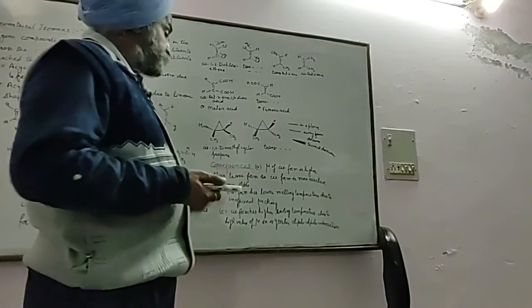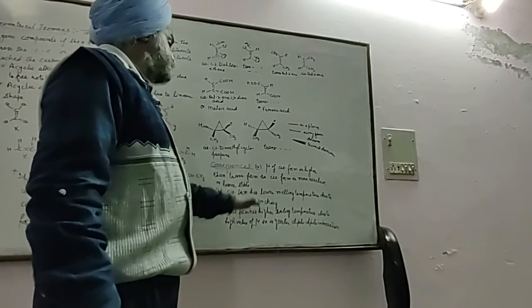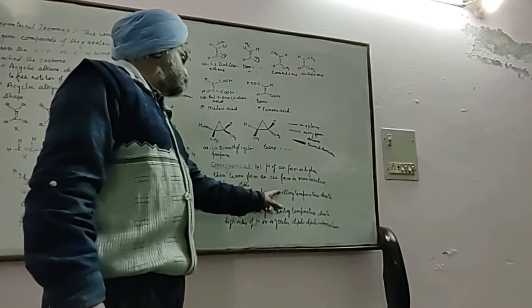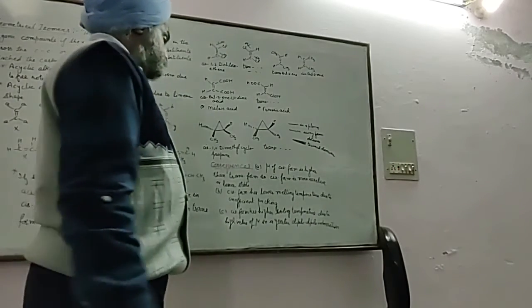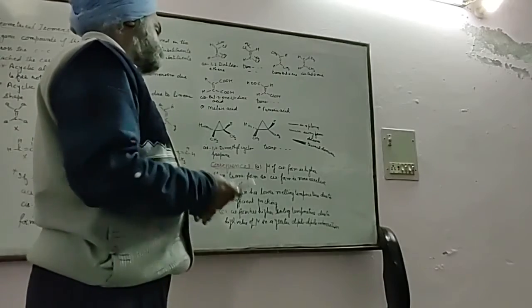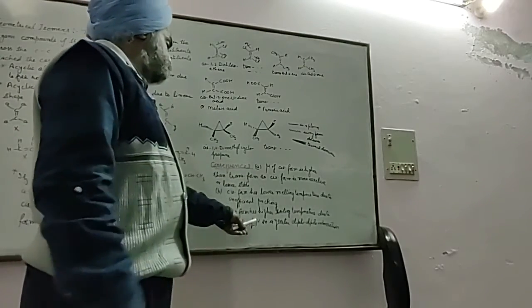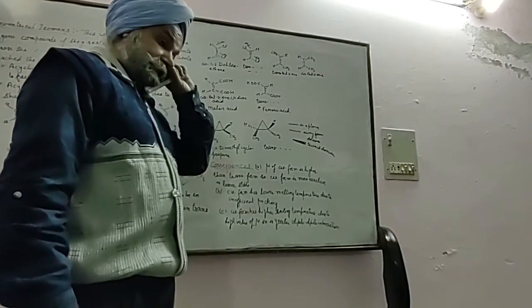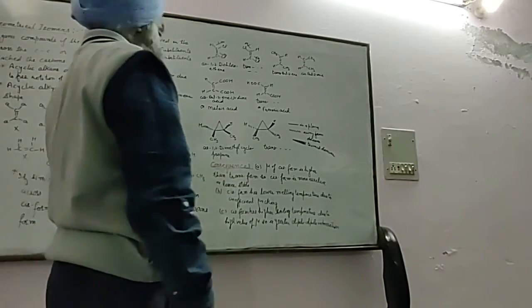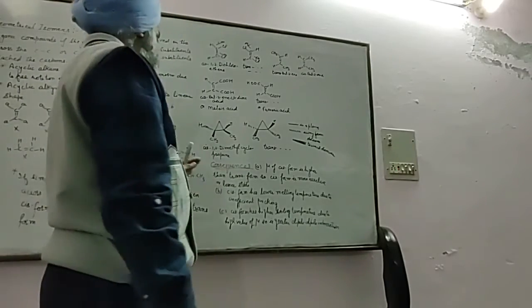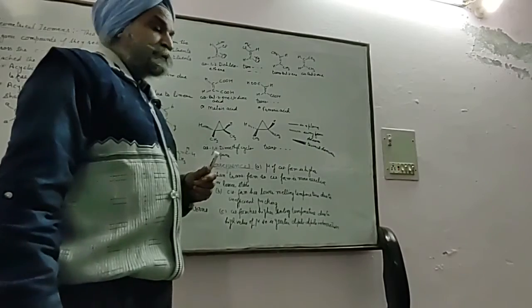When dipole interactions are high, the cis form has a higher boiling temperature, opposite to that of the melting temperature. This form has a higher boiling temperature due to the high dipole moment, so it has high dipole-dipole interactions. So these are the consequences of geometrical isomerism.